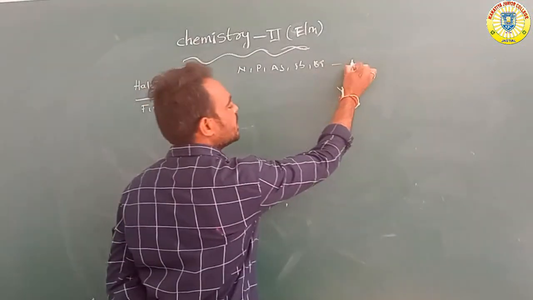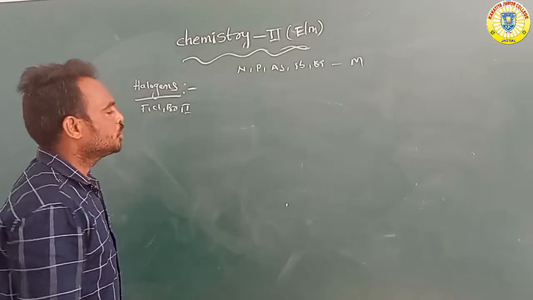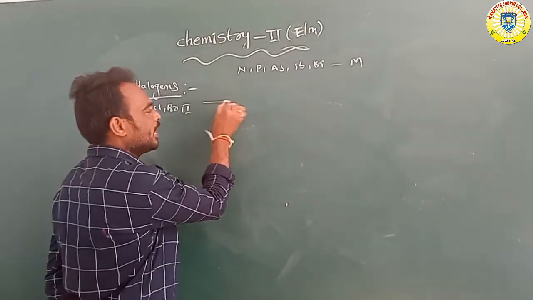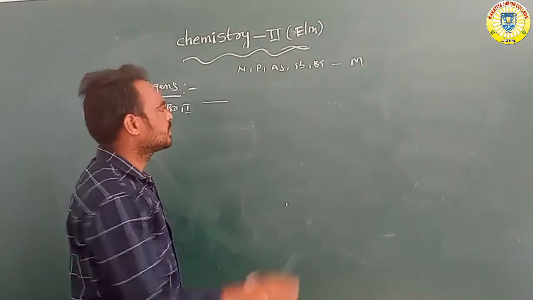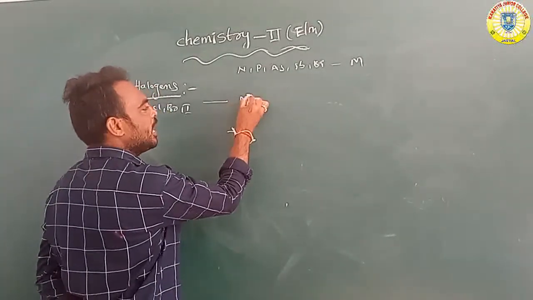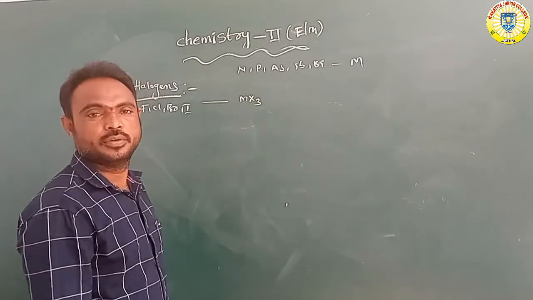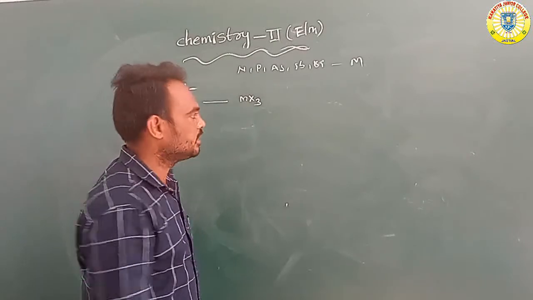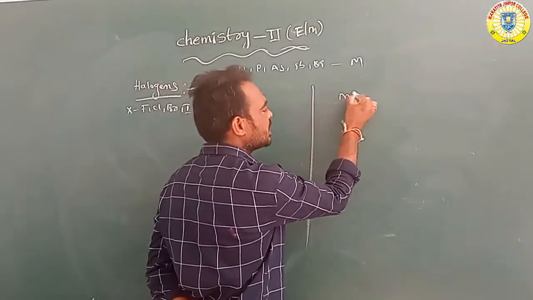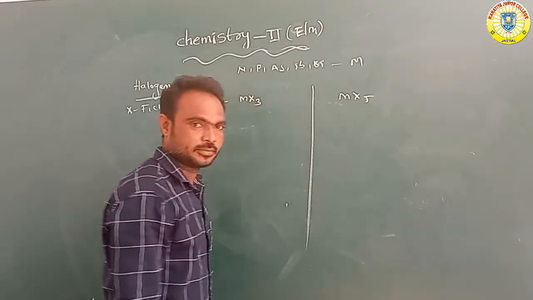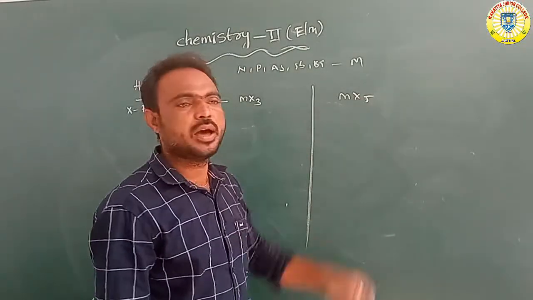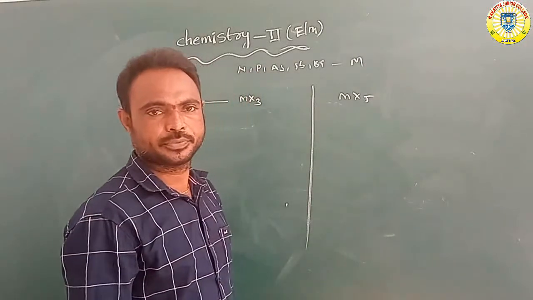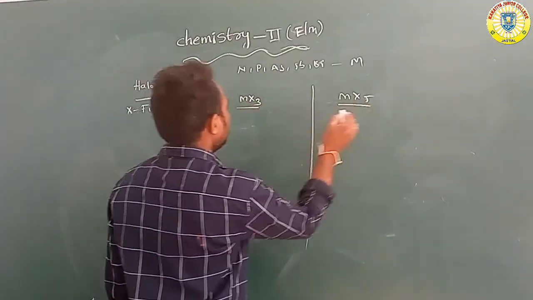Suppose the group element is indicated with M, and the halogen is indicated with X. Here two types of halides form: the MX3 formula of halides, called trihalides, and the MX5 formula of halides, called pentahalides.